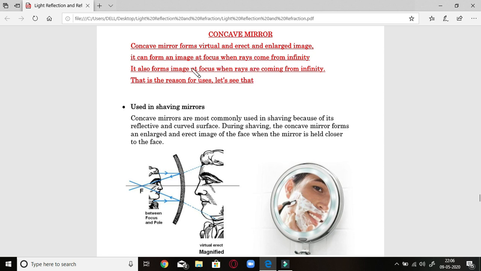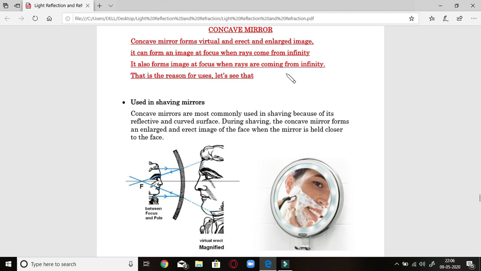Another use is that it can form an image at the focus when rays come from infinity. This we are going to deal with. Various rays coming from infinity, or the object is at infinity, we can make an image at the focus. Another property is that if the object is placed at the focus, the rays will be projected at infinity. Okay, the reflected rays will be at infinity. Let us see them one by one.